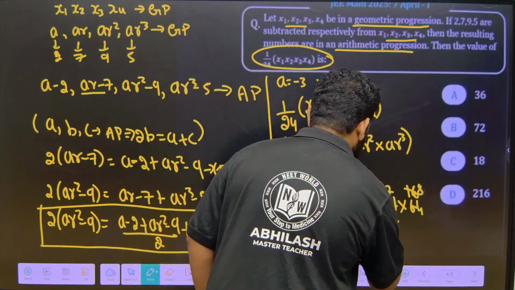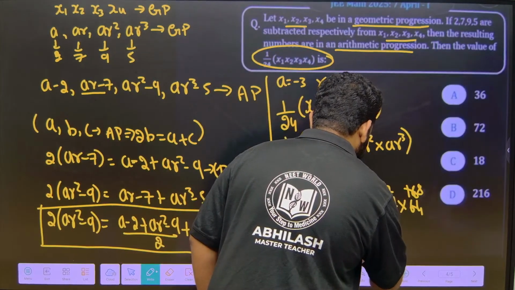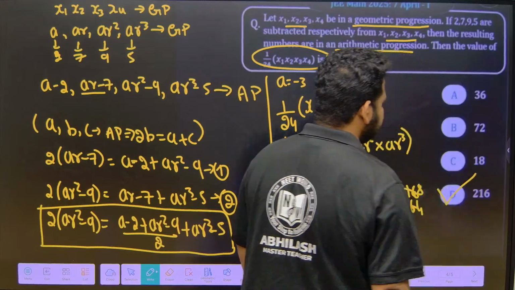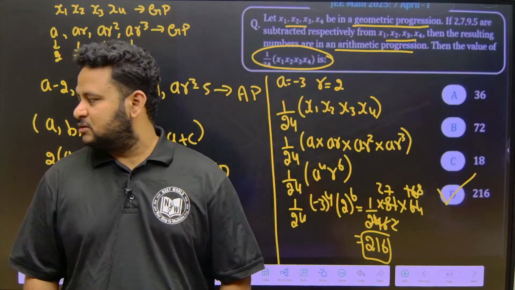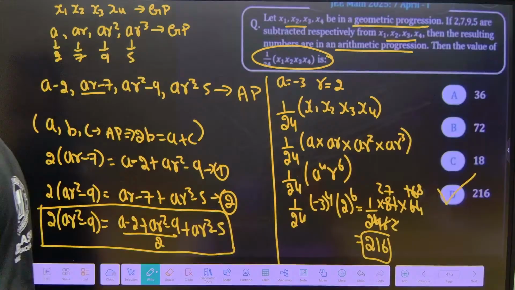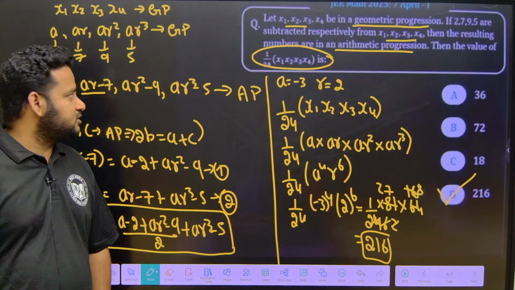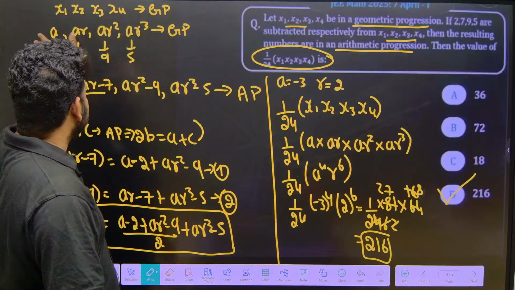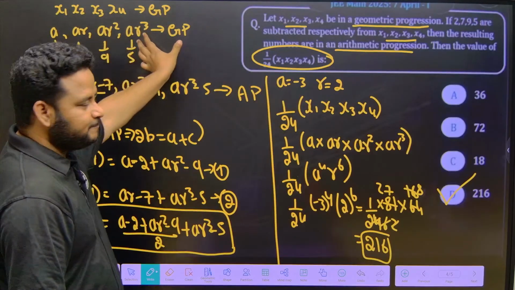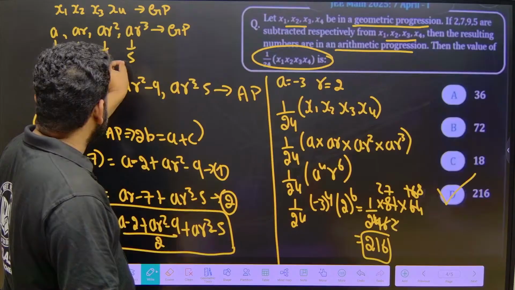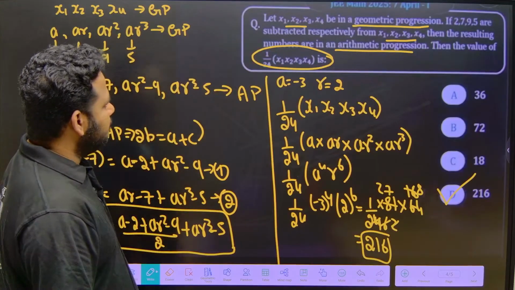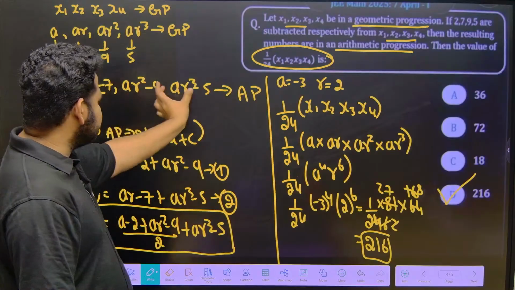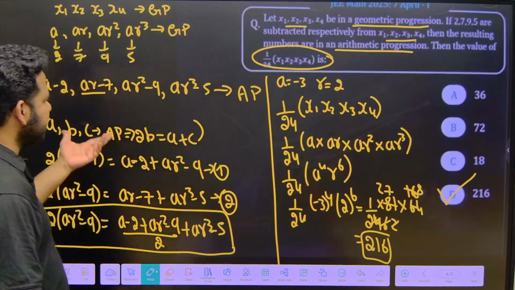So we will get the answer as 216, which is option D, the right answer, friends. Very simple question. Clear? Option D is the right answer to this question. So first, we took x1, x2, x3, x4 in GP. I wrote the terms in terms of A and R in GP. We have to subtract 2, 7, 9 and 5 respectively from these terms. Then the resulting terms will be in AP. So now I use the property of AP.